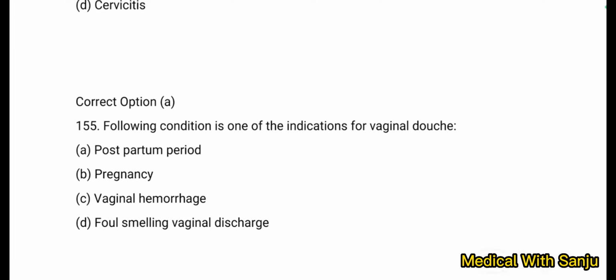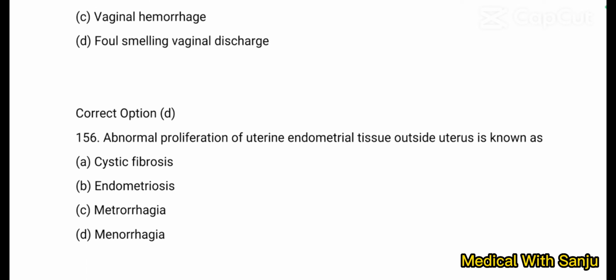Question number 155. Following conditions is one of the indications for vaginal douche. Option A. Postpartum period. Option B. Pregnancy. Option C. Vaginal hemorrhage. Option D. Foul smelling vaginal discharge. Foul smelling vaginal discharge is abnormal. Option D is right answer.